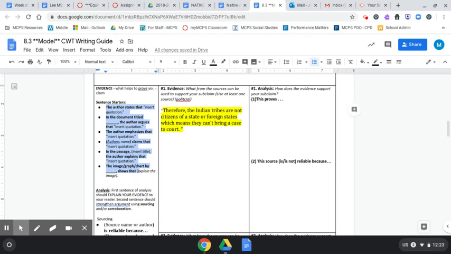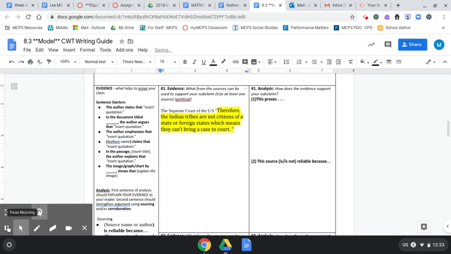For this one, I'm going to pick the first one, where it says the author states. Instead of saying the author, I'm going to use the name of the author, which is the Supreme Court of the United States. The Supreme Court of the U.S.